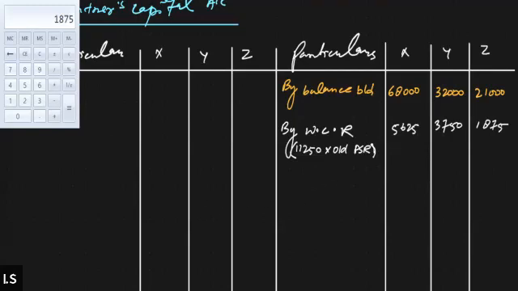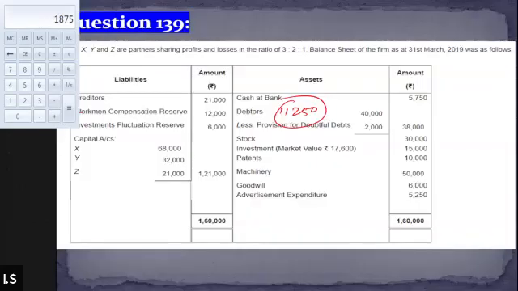Then there is one more item appearing in the balance sheet by the name of investment fluctuation reserve, and no information is given regarding its treatment. Right, how the treatment of the investment fluctuation reserve will be done is not given in the question.